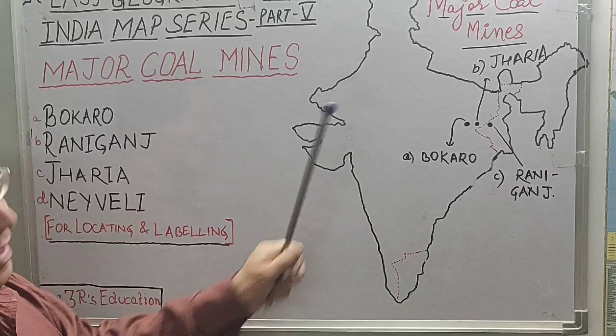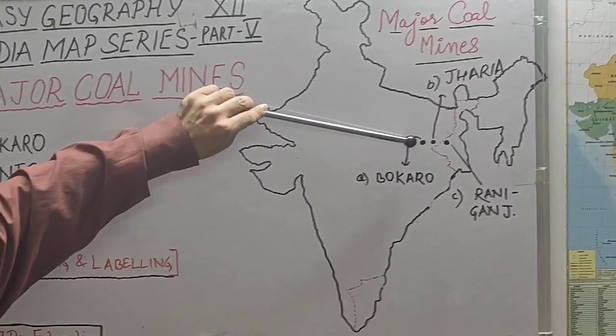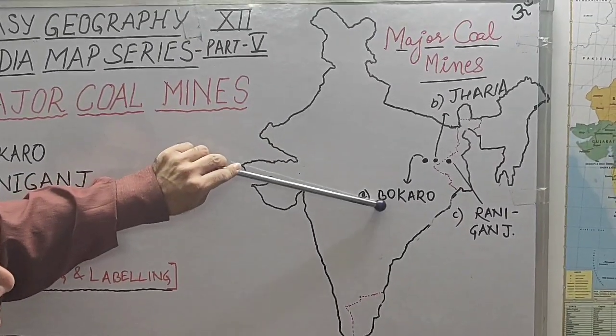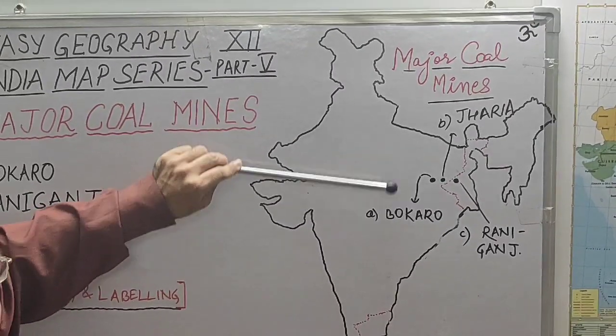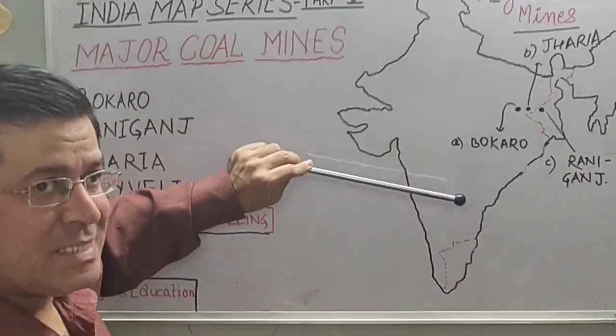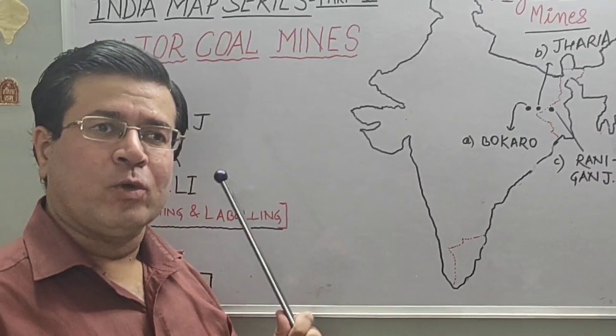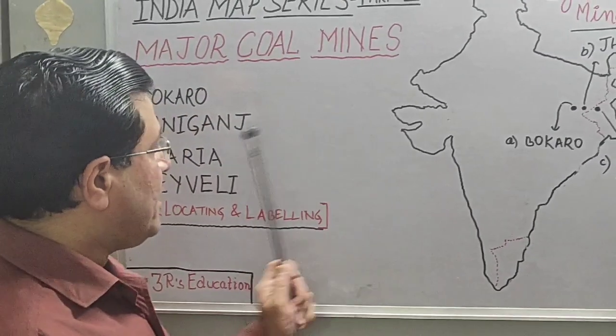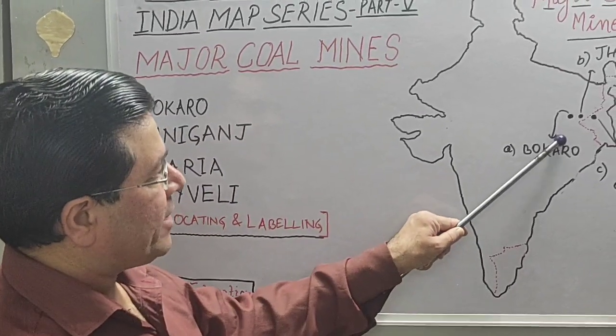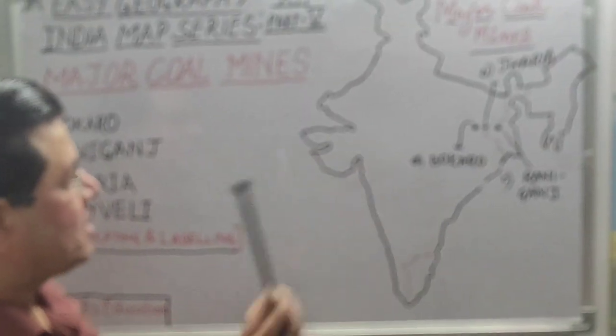So what we have done here in the map, we have done the location and then we have done the labeling. These two are very important to get full marks in the examination. As we are always discussing, if we want to get full marks, this is very easy to remember. We need to locate the places, we need to label the places.